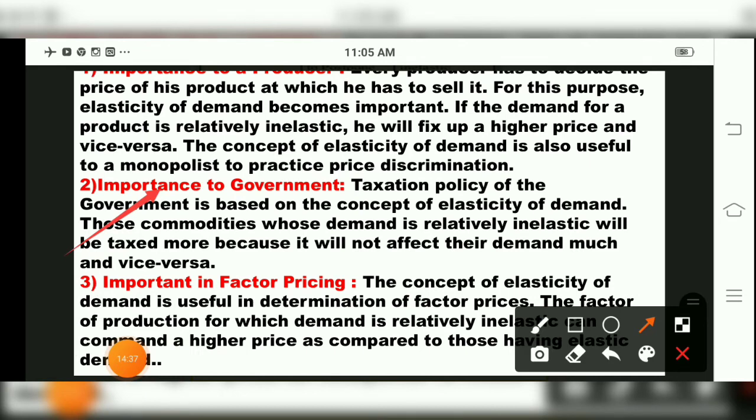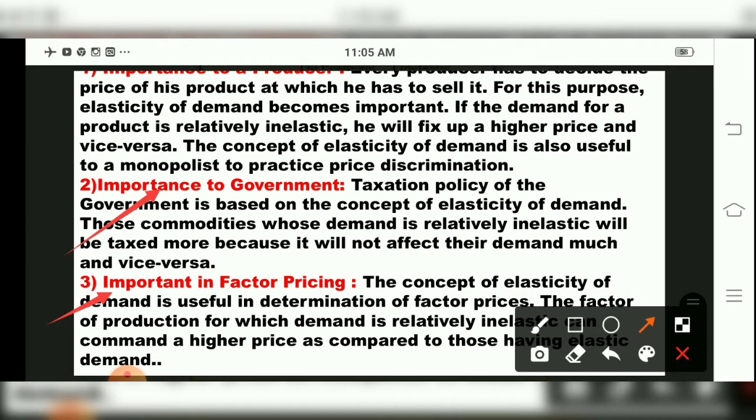So that is why, children, commodities whose demand is relatively inelastic will be taxed more, and it will not affect the demand much. And the product which is relatively elastic will be taxed less, so that demand is not affected. Then the third importance is in factor pricing.